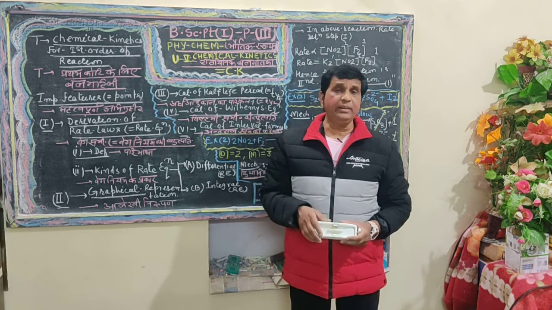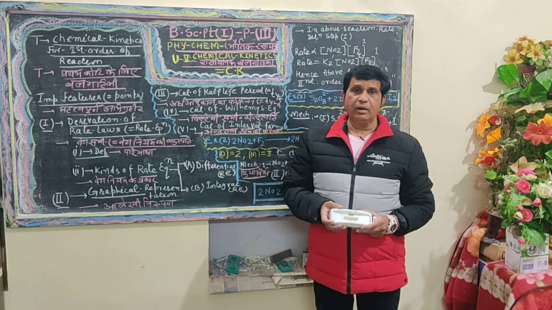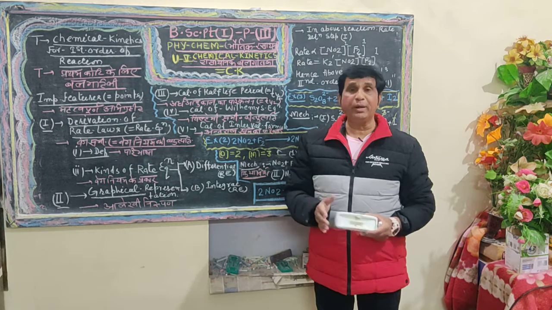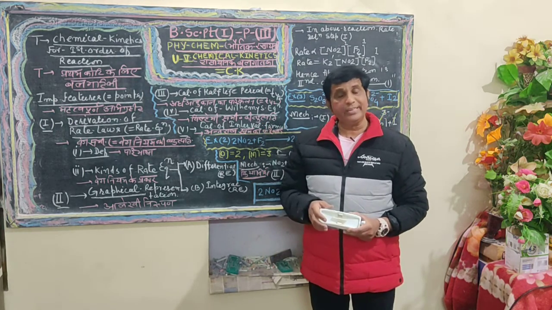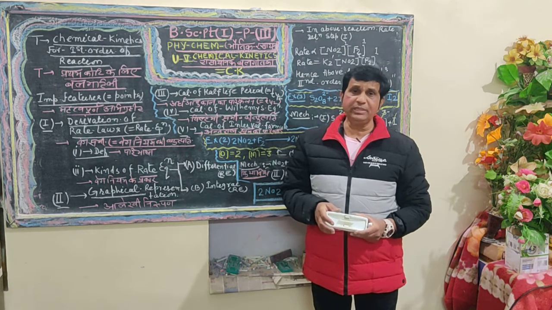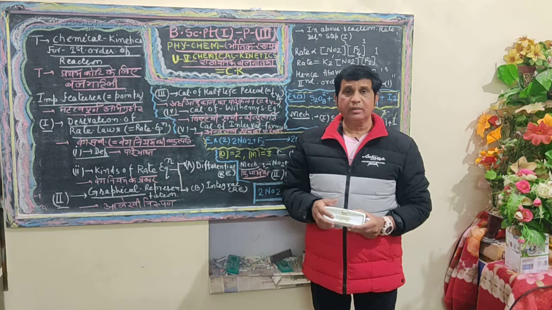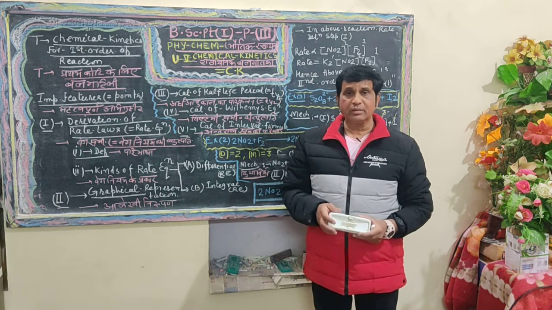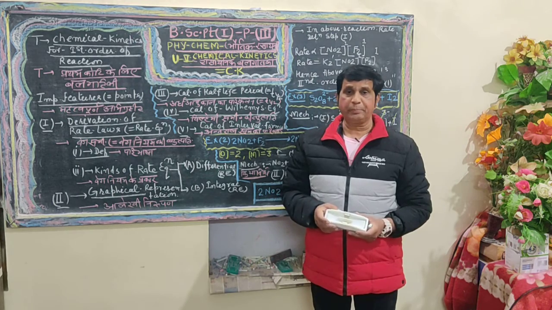In order to define order of reaction, one can define it as the sum of the number of all the active species in any chemical reaction that influence the velocity or rate of the reaction.